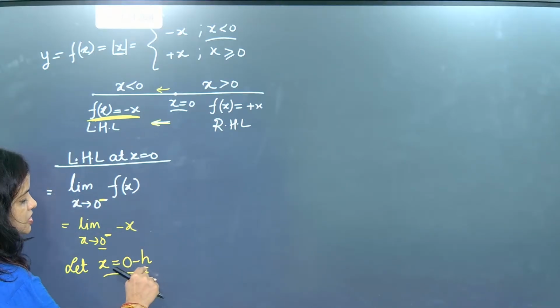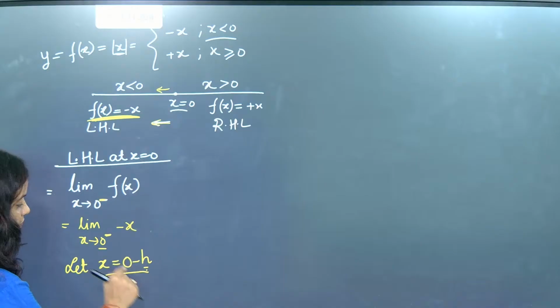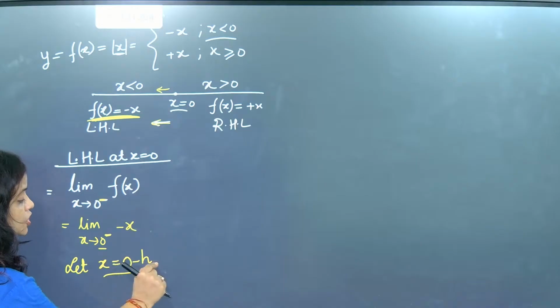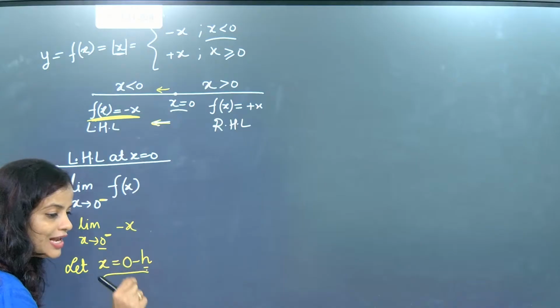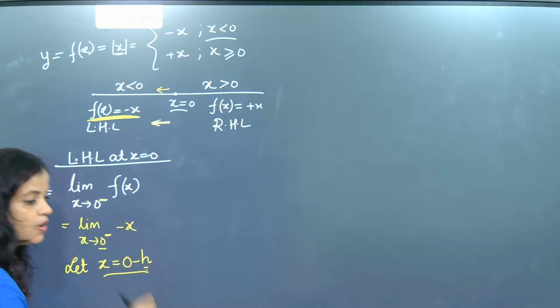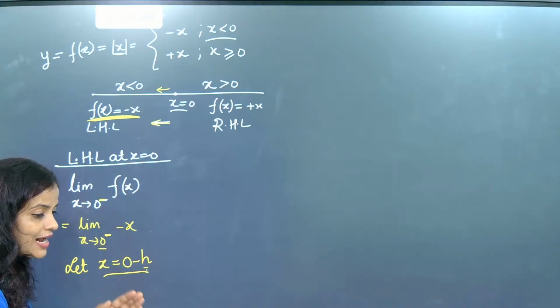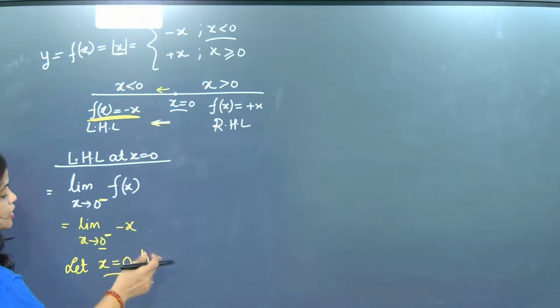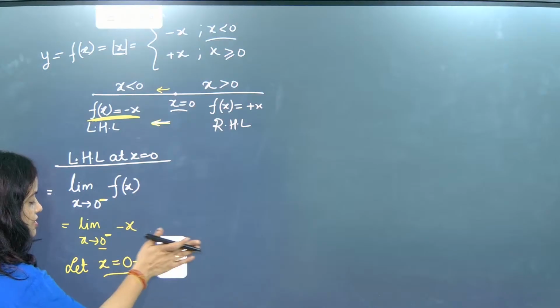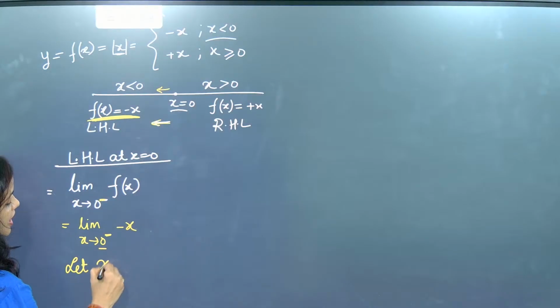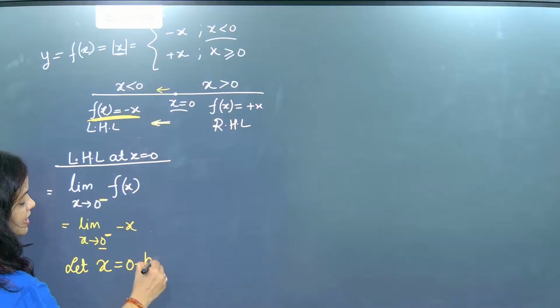Here h subtraction is telling that I am not exactly 0. Here 0 minus h means a value which is slightly less than 0, and I want to remove this 0 minus, and since I want to remove this 0 minus, I have implemented x equal to 0 minus h. Now what is the need of implementation of this? x equal to 0 minus h.